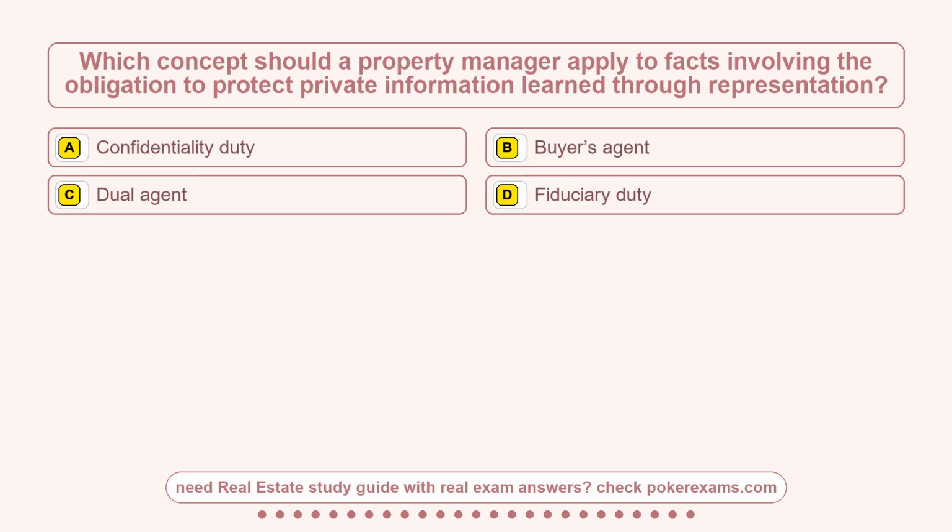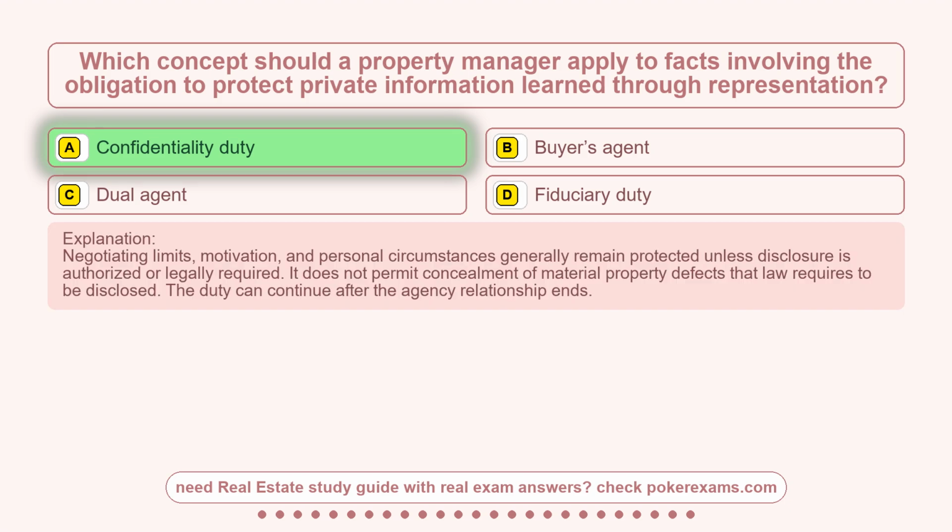Question 5. Which concept should a property manager apply to facts involving the obligation to protect private information learned through representation? Option A, confidentiality duty. Option B, buyer's agent. Option C, dual agent. Option D, fiduciary duty. The correct answer is option A, confidentiality duty.